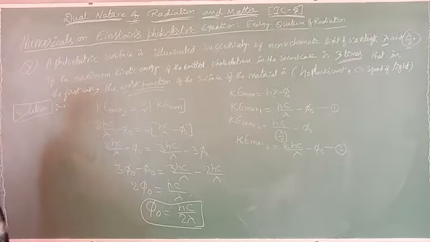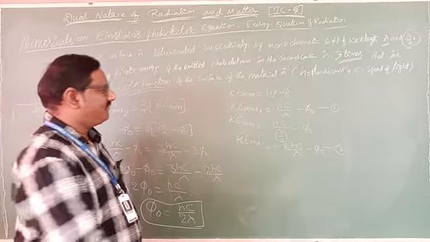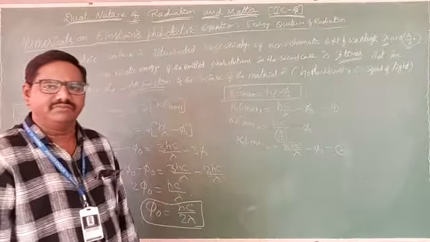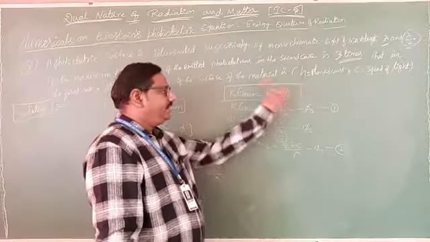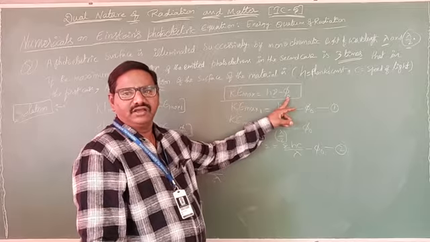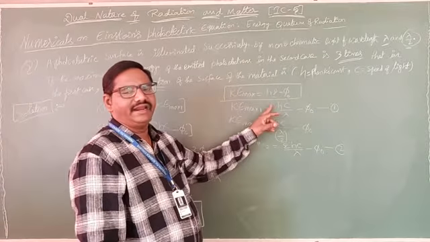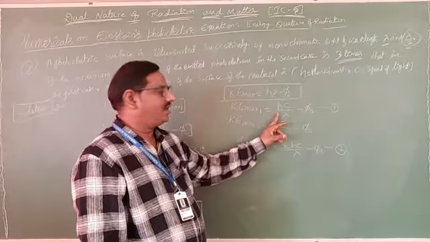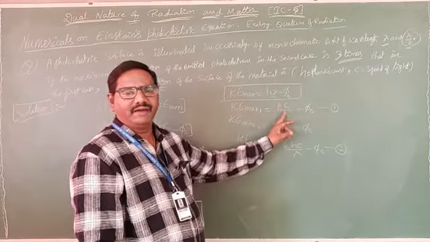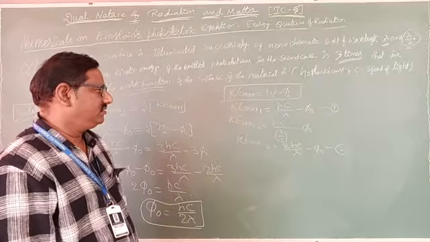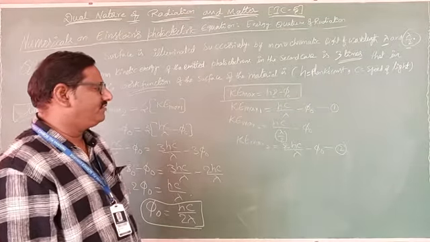To know this, we want Einstein's photoelectric equation, that is, kinetic energy maximum equals E minus phi naught, or h nu minus phi naught. In terms of lambda, what can you write? H times, instead of nu, hc by lambda. So hc by lambda minus phi naught. This is the first equation.